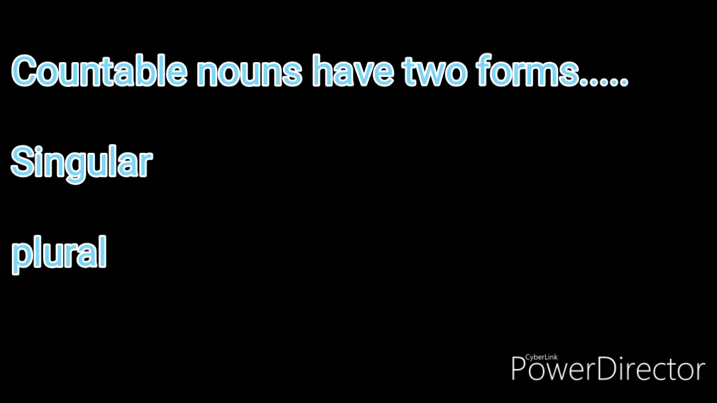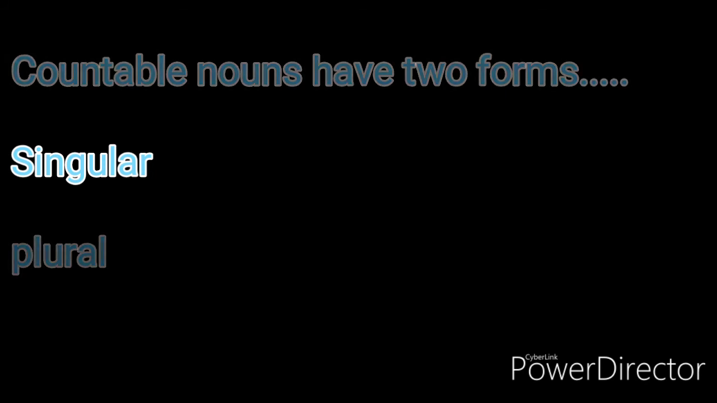So how many forms are there of countable noun? There are two forms of countable noun. First one is singular, that denotes a singular number or single number. If there is one in number, that is singular number. If a noun denotes more than one noun, that is plural noun. Like boy, that is denoting one person, so that is singular. Boys, that is denoting more than one person, that is plural noun.